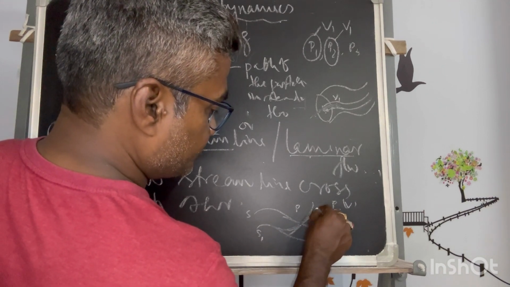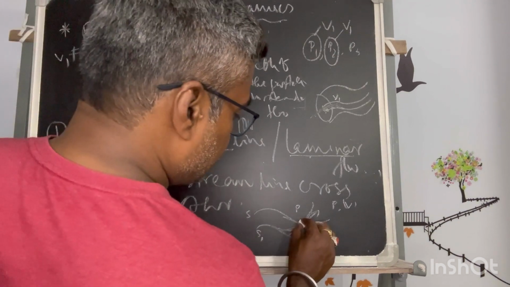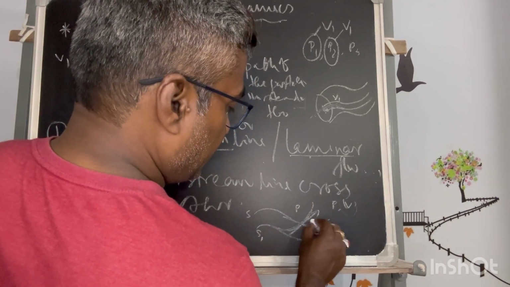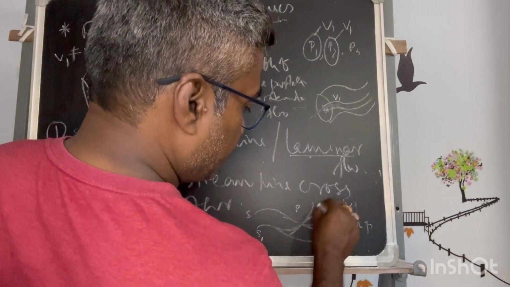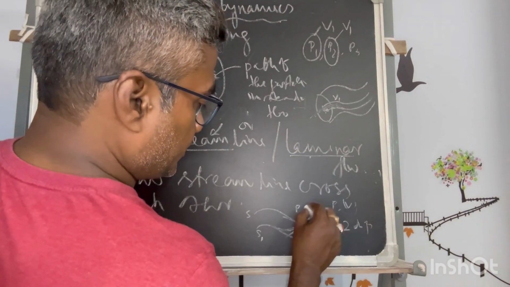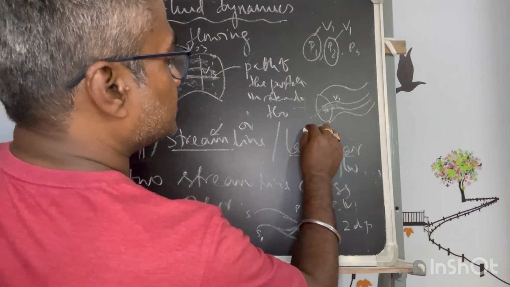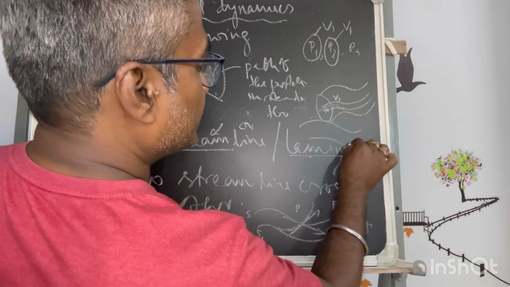So this tangent is facing this way, this tangent is facing this way. So how come at the same point the same particle has two different velocities and directions? That cannot be possible. Because as a whole, all the particles are representing the flow through a path.